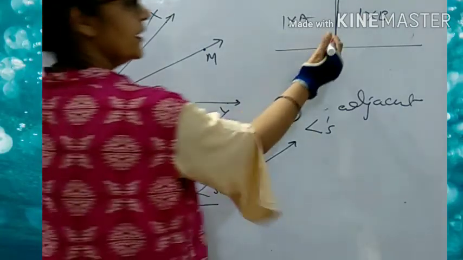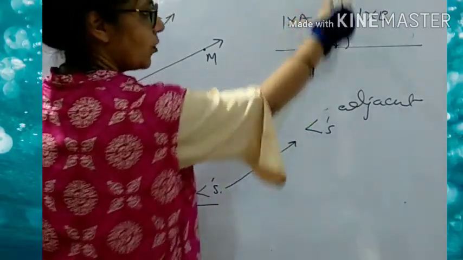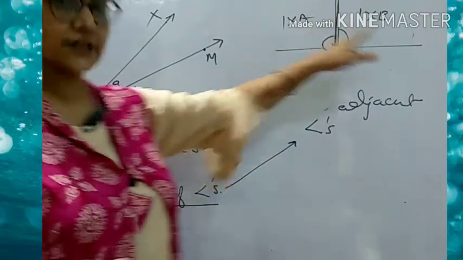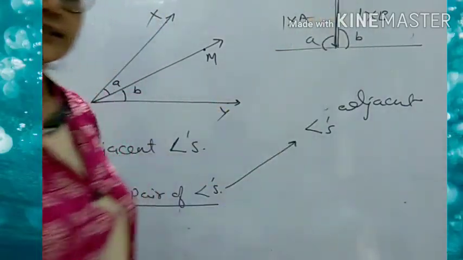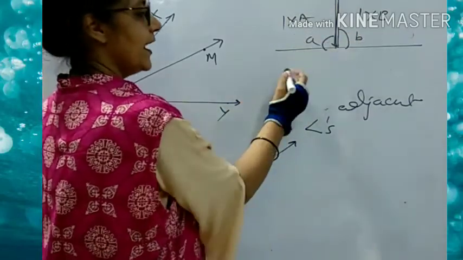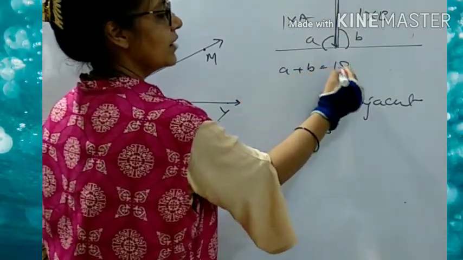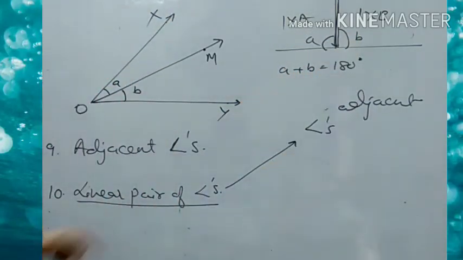So these two angles are sharing a common arm. So these two are adjacent, and at the same time, the sum of these A and B is equal to 180. So they are said to be forming a linear pair of angles.